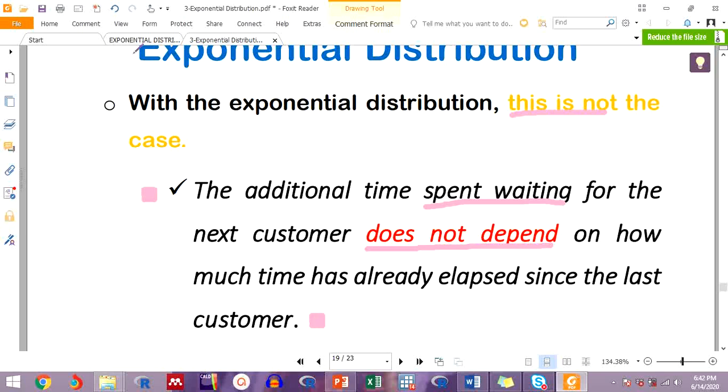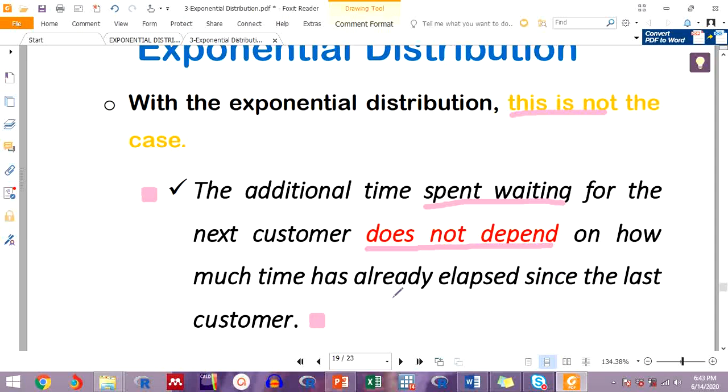Okay? The probability of waiting: say we have been waiting for 5 minutes, and then in the next 2 minutes maybe we could think it would be likely that a new customer comes in. So the additional time, the 2 minutes to be added, given that you have been waiting for 5 minutes, does not depend on how much time has already gone since the last customer was served.